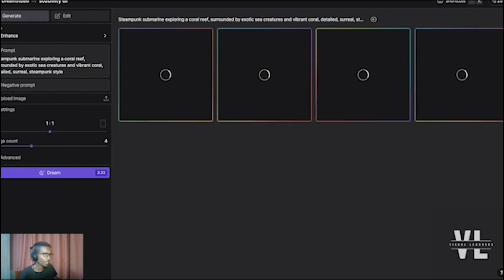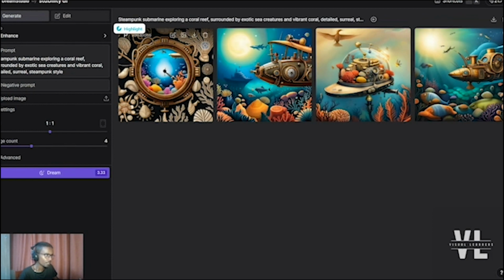So it gives you a starting credit for using the platform first. Then by adding more credits, which means by following the billing price, you can purchase more credits and generate more images. So these are the images that are generated by using the prompt: a steampunk submarine exploring a coral reef surrounded by exotic sea creatures and vibrant coral detailed surreal.